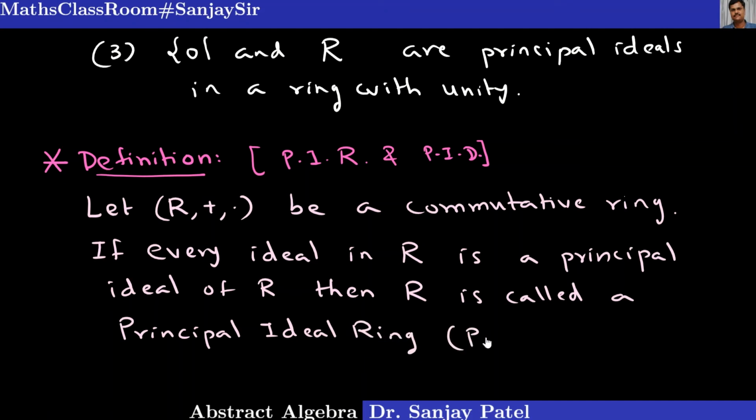In short, we'll write PIR. So this is the definition of principal ideal ring. If every ideal is generated by some element or every ideal is principal ideal, then it is called principal ideal ring. A very, very important definition.